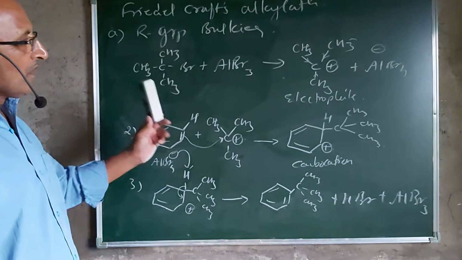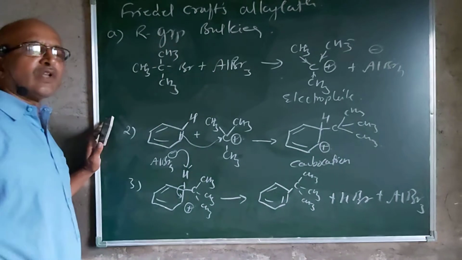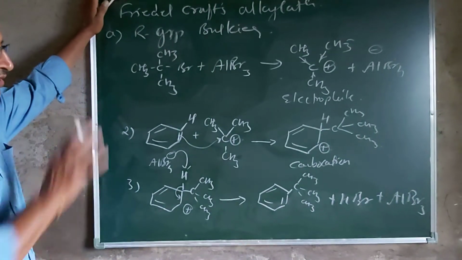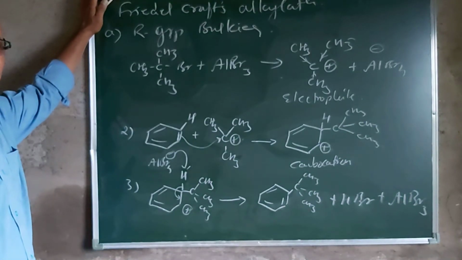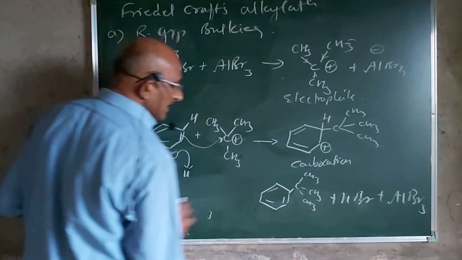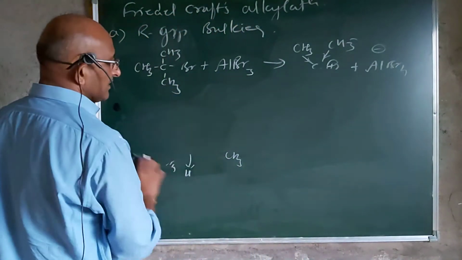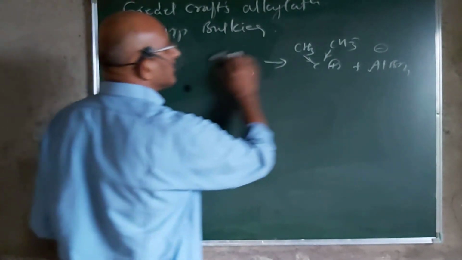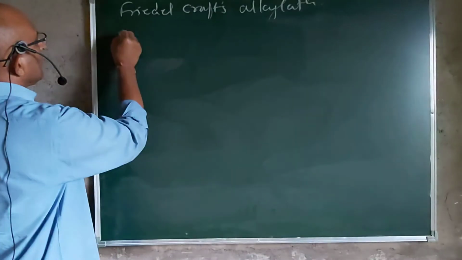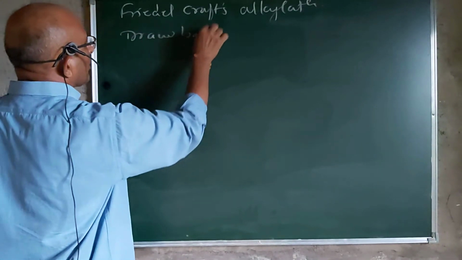So this is the slight difference, and the difference arises only in the formation of the electrophile stage for the smaller and bulkier R group. This is overall the formation of the alkyl benzene, that is the Friedel-Crafts alkylation. But this reaction, alkylation, is not a stable reaction. It has some drawbacks. What are the drawbacks of this reaction?